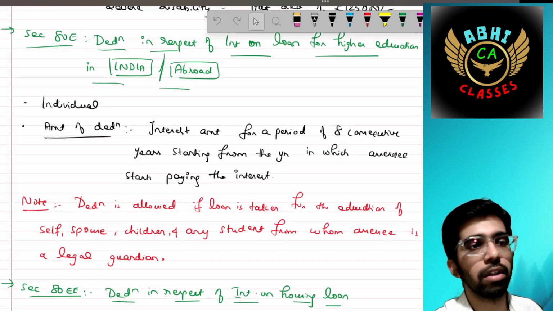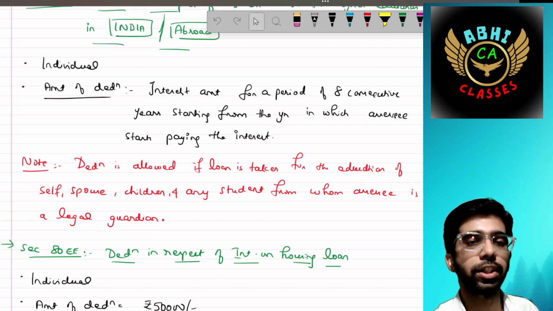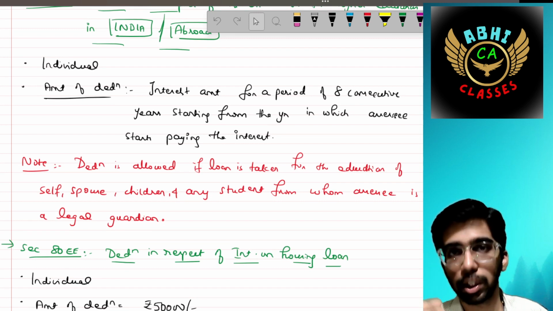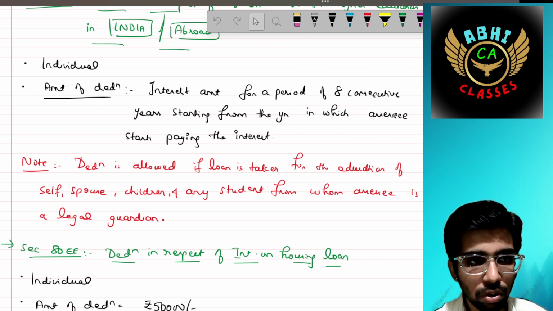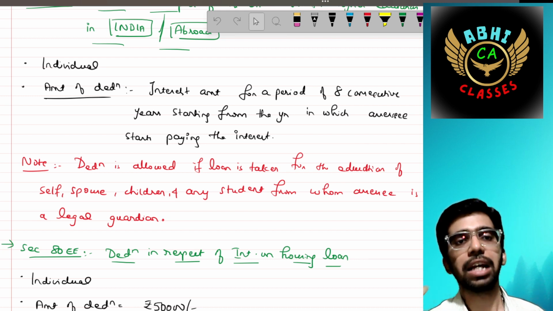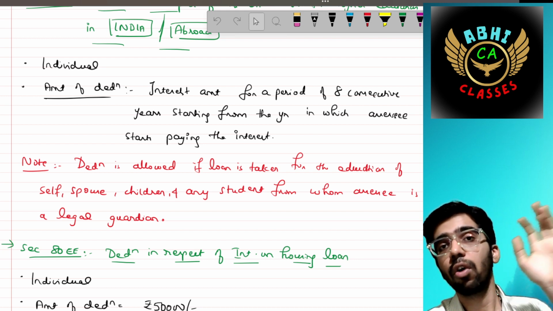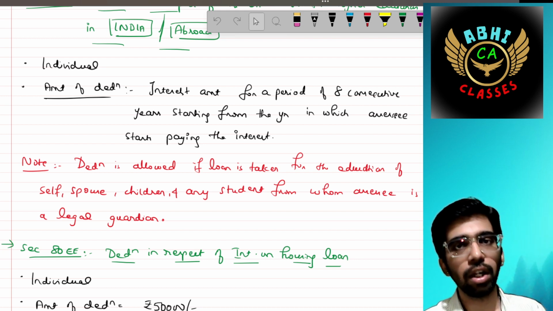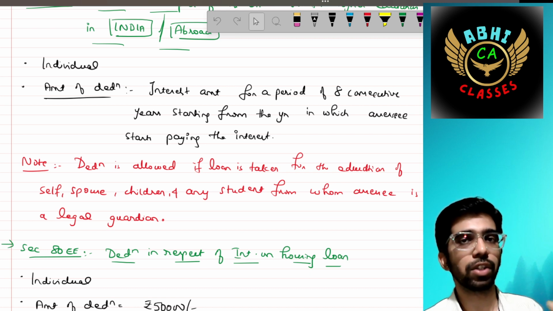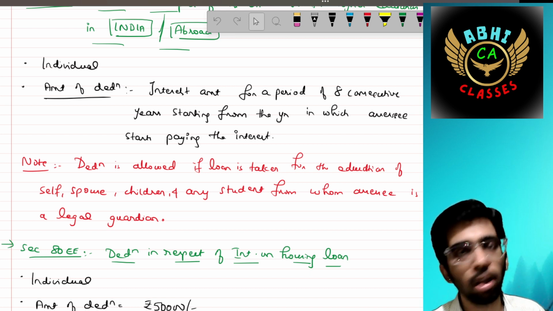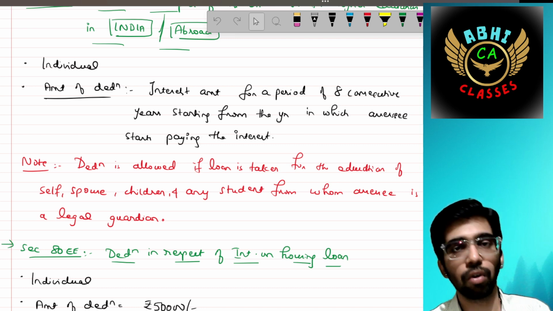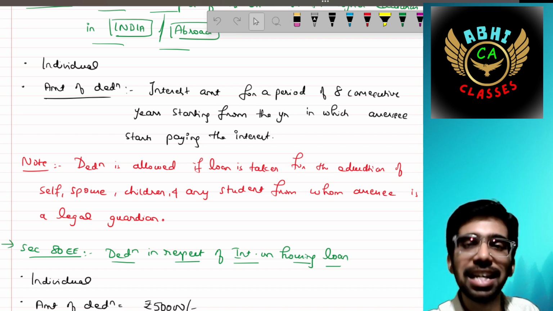The deduction is allowed if the loan is taken for the education of self, spouse, children, or any student for whom the assessee is acting as a legal guardian. The education is not only for spouse, not only for self. It can be in respect of the education of your spouse, children, or any other person for whom you are acting as a legal guardian.